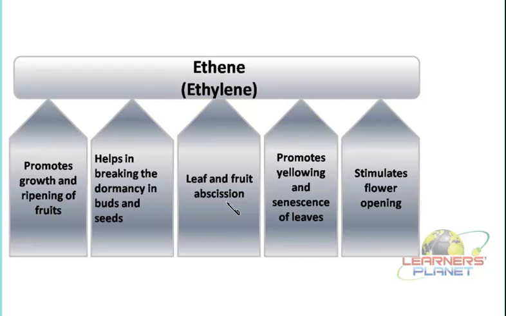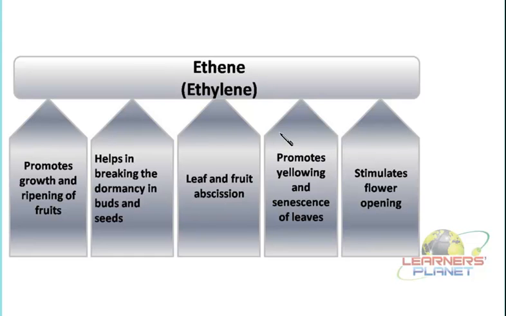So if a high concentration is found, fast ripening can take place in the fruits, and it is even used for the ripening of immature fruits also, and is used artificially in the agricultural fields or in the storehouses, so that the fruits can ripen at a faster rate.